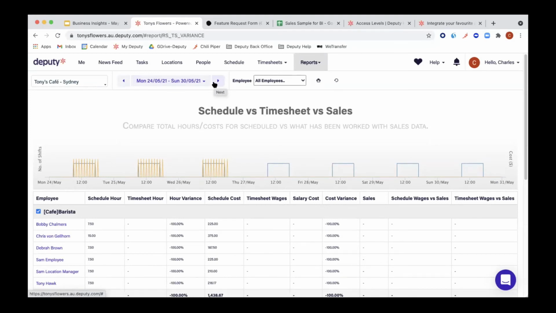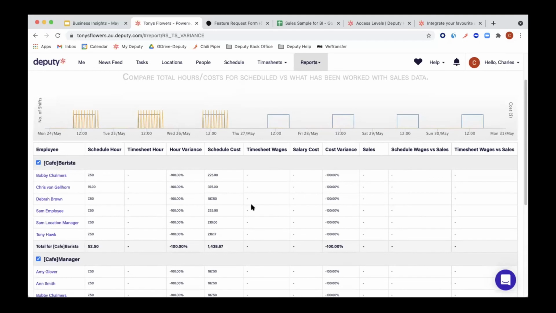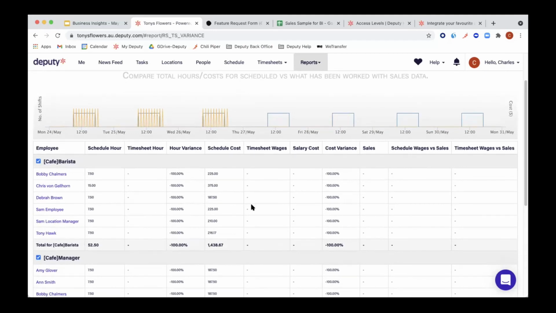Now, with that said, quick explanation on it. So we do have the scheduled hours. Actually, could you scroll a little bit down, Charles? Perfect. So if you choose a single location with all areas, one thing that's really cool is you can untick certain areas. This is where it gets interesting when it comes to the sales data, right?